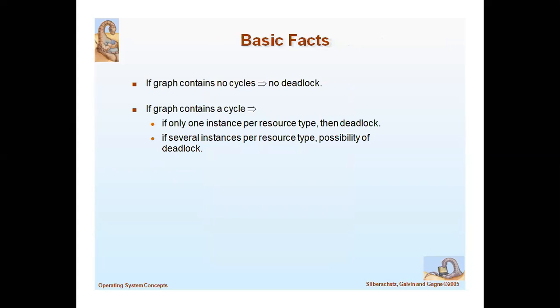With several instances per resource type, there is only a possibility of deadlock. That is the resource allocation graph.